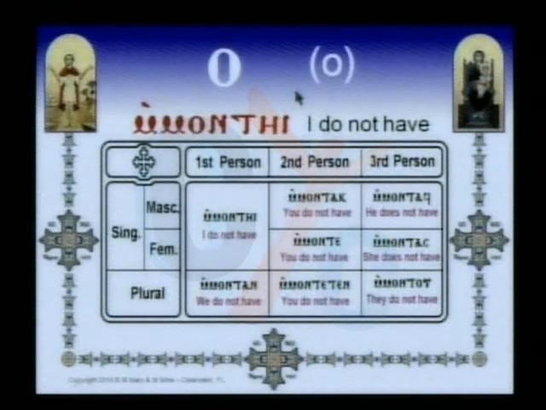We are continuing the discussion of the letter short O, and we covered the O1T, which means I have, and here the negative. We started to discuss I do not have, which is M1T. It is the same table like the one with O1T, except it starts with M1 instead of O1. M1T. So I do not have, M1T.